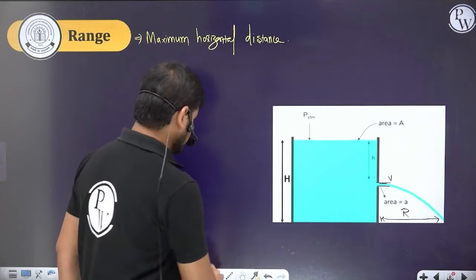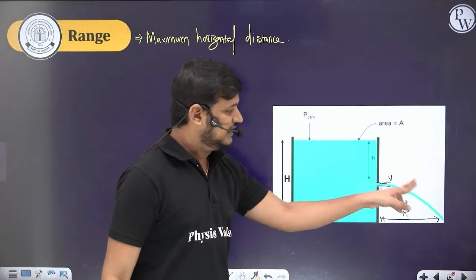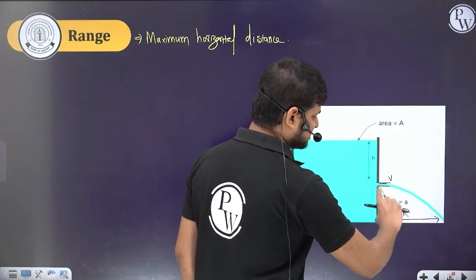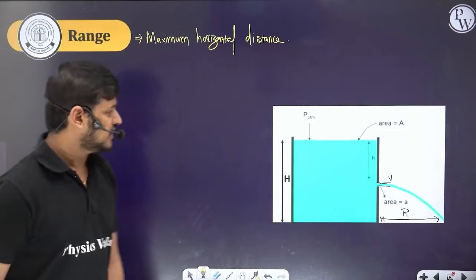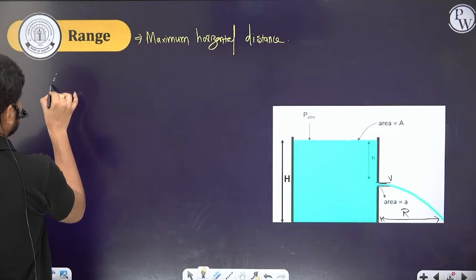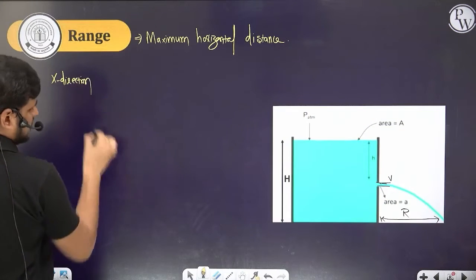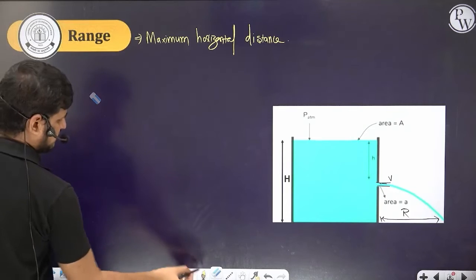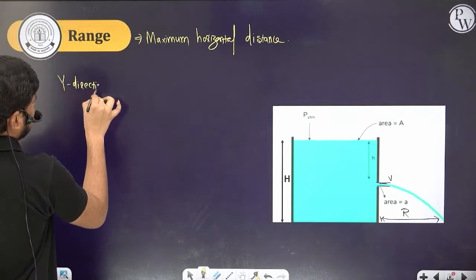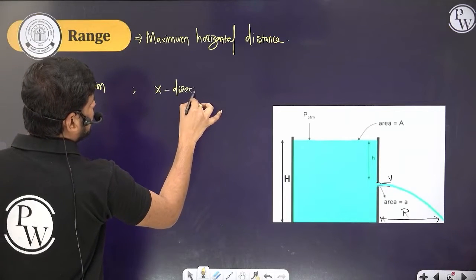So you already studied projectile motion. This fluid is making a projectile path. It's moving in the x direction as well as in the y direction. To find the range, let's take its motion in the y direction and in the x direction. That's it. So you'll get the range formula.